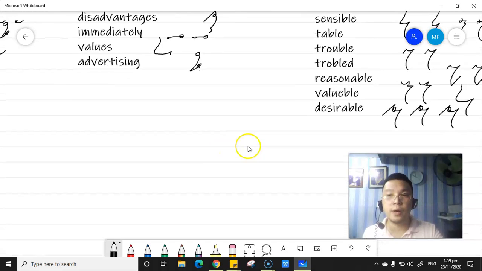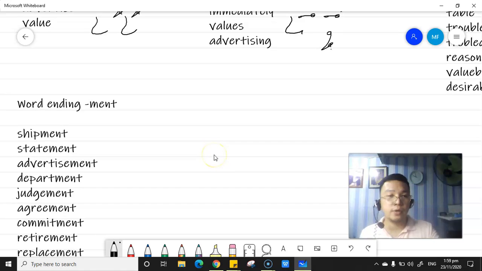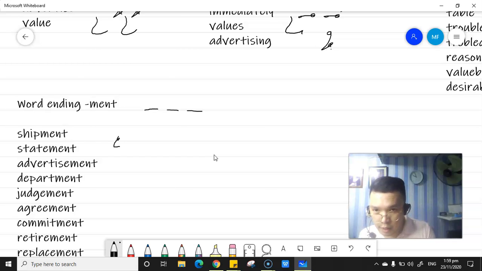So let's proceed with the word ending meant. Okay, the word ending meant is represented by a joined M symbol. So let's have the word shipment. We have the ish, S-E-P meant, shipment. Of course, statement. We have the B form state, then meant. Statement.